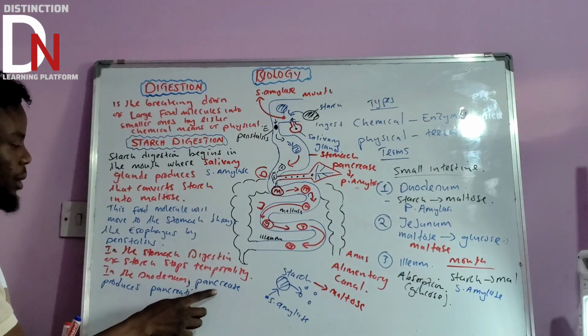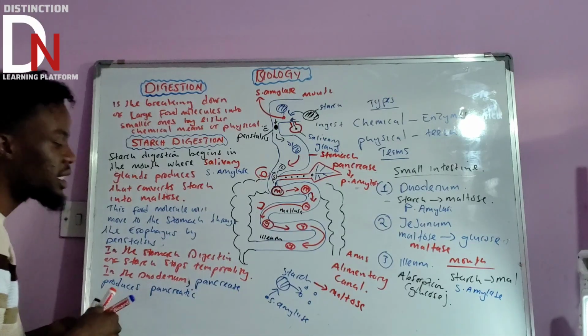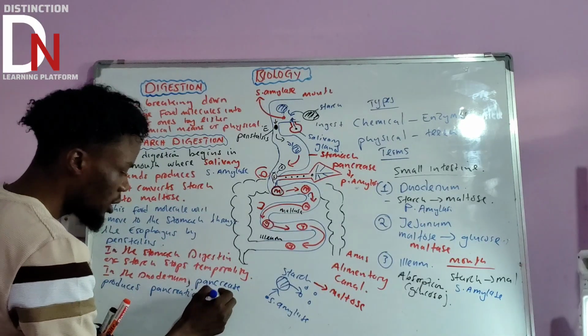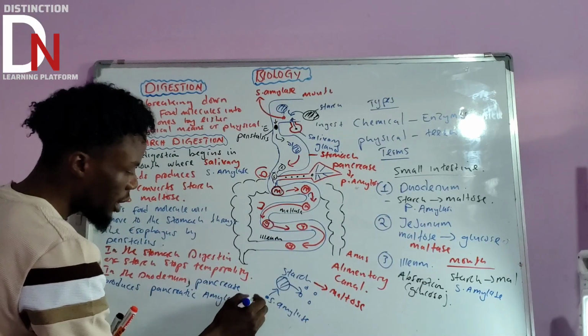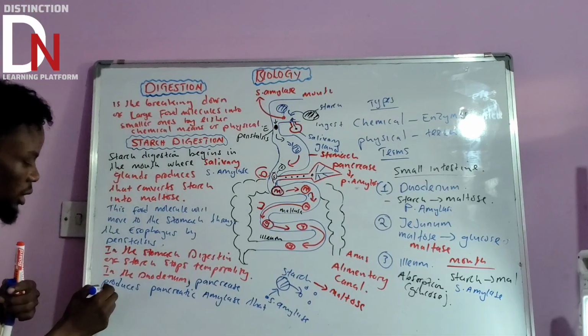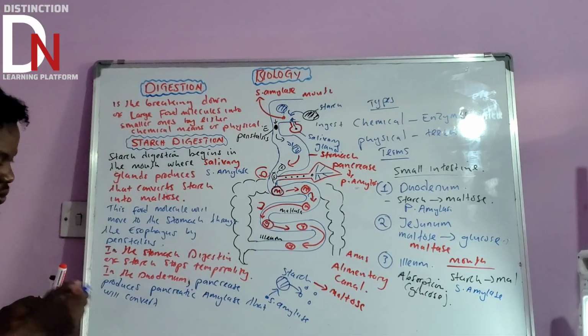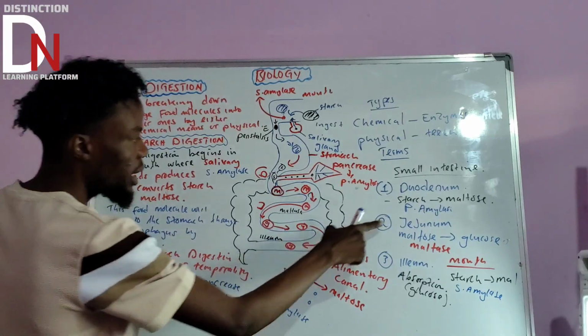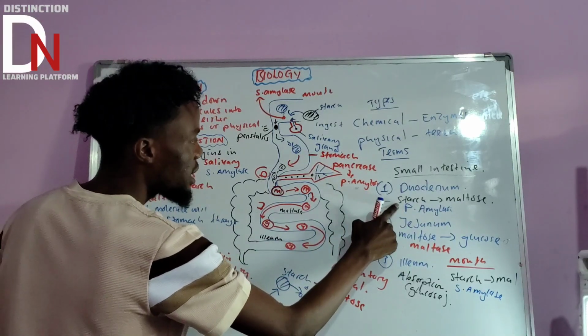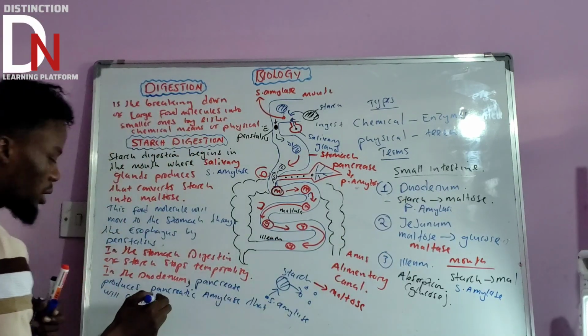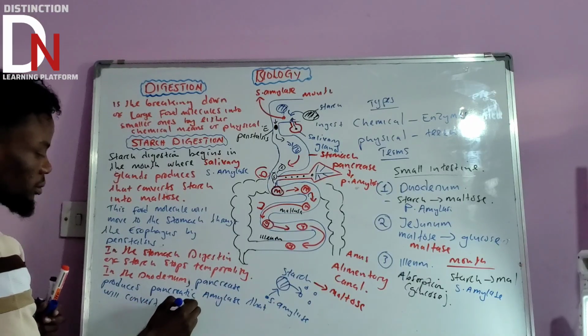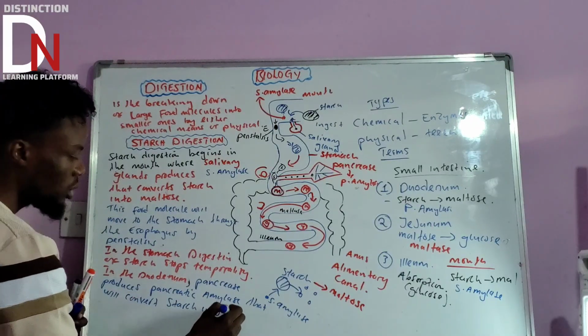So now let's just summarize that one. We are going to say pancreas produces what? Pancreatic amylase. Then that will convert, what does it convert? We know that pancreatic amylase converts starch into maltose.